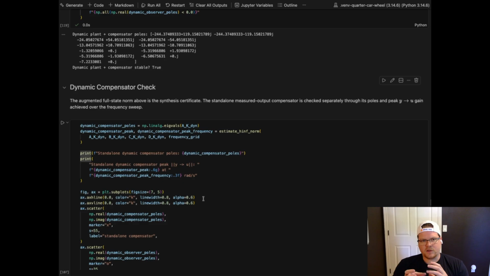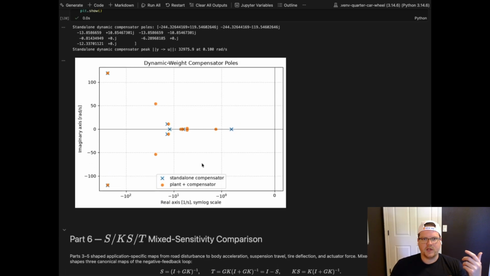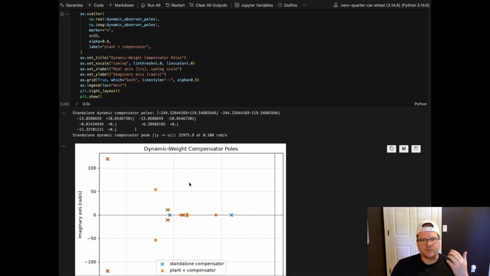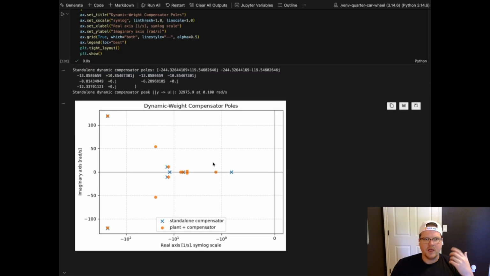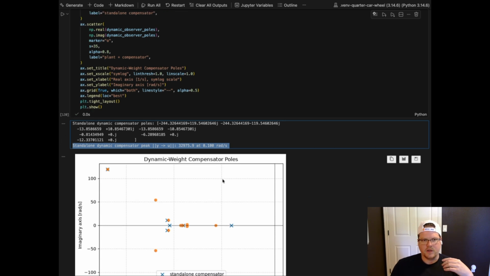When we're forming the compensator here, we don't have that certificate, but we still can get the peak of what that Y to U gain is over the frequency sweep, and this is in physical realized coordinates. I'm also plotting the poles here of the dynamic weighting. We can see this is our compensator peak here from Y to U at 0.1 radians per second in the physical part.